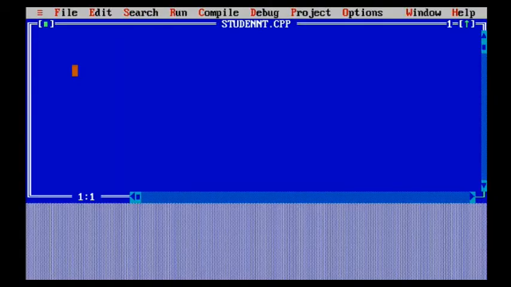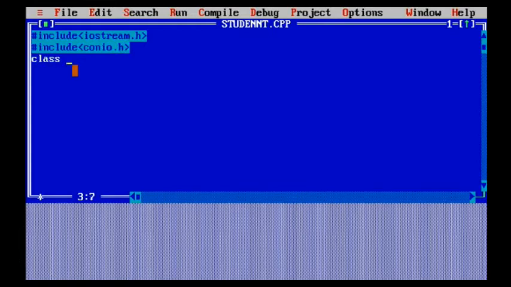So now, to understand the concept of classes, let's understand this with the help of a program. Here you can see I have defined a file named student.cpp. I'm going to include the necessary header files. In this case, I'm going to use the header file iostream.h for the cout and cin functions. If you do not know how to use cin and cout, you can watch my previous video in the C++ playlist, where I've told you which header files are required for which purpose.